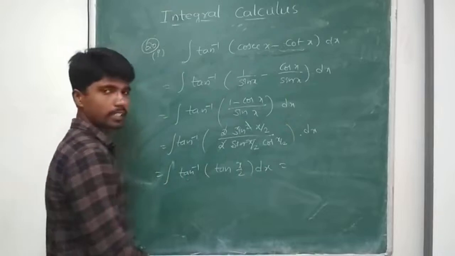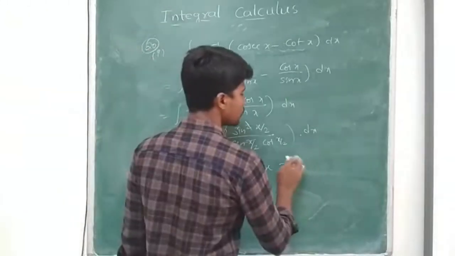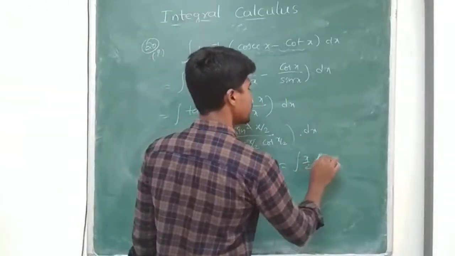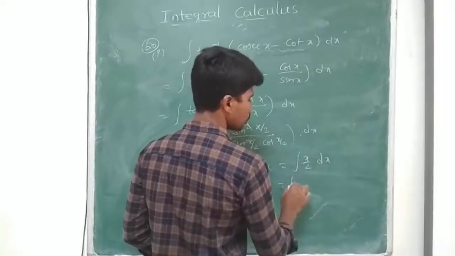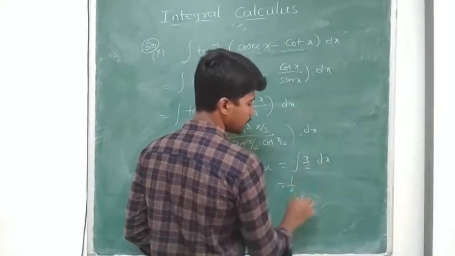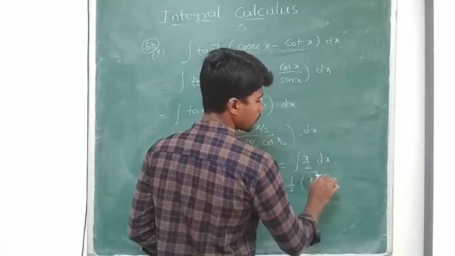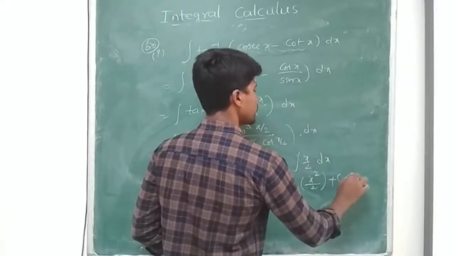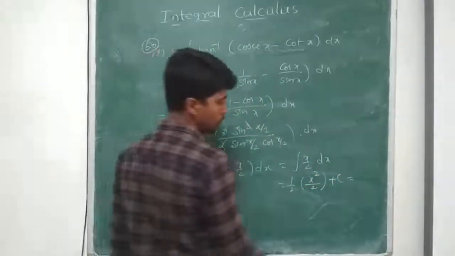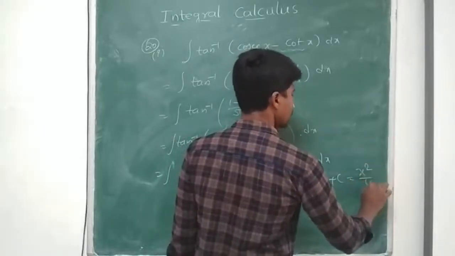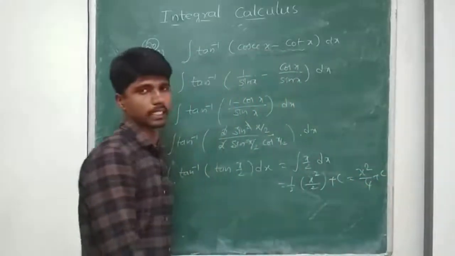Tan inverse of tan theta is theta, so it is equal to integral x by 2 dx. So 1 by 2 constant, integral of x is x power 1 plus 1, 2, by 2, plus c, which is equal to x square by 4 plus c.